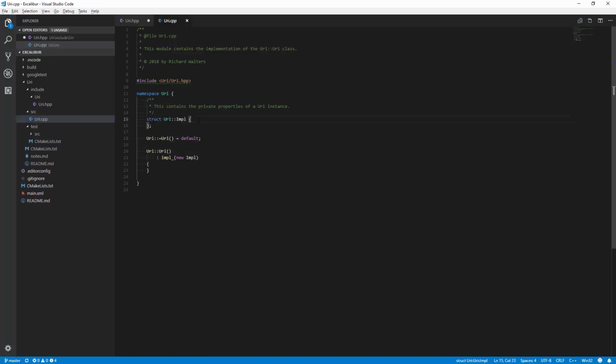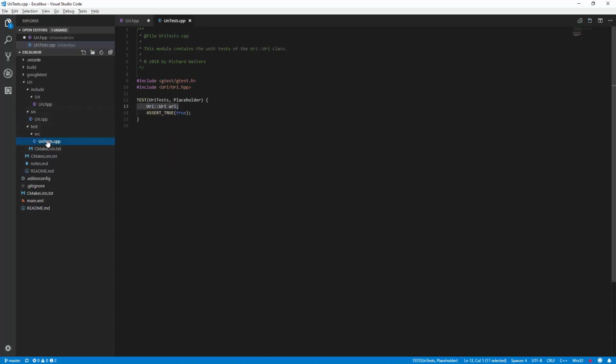Implementation is going to have the details of that impl structure and then the bodies of any methods and constructors and anything else that we add. So all of the projects are going to follow that sort of basic outline. Let me show you what a unit test looks like.